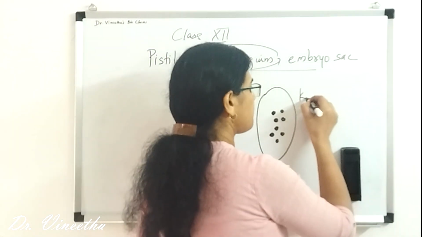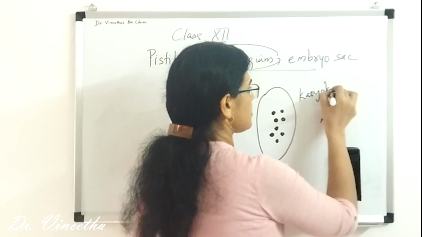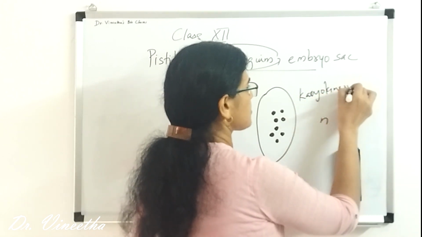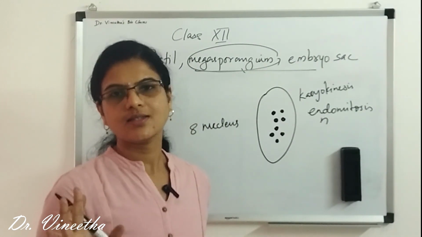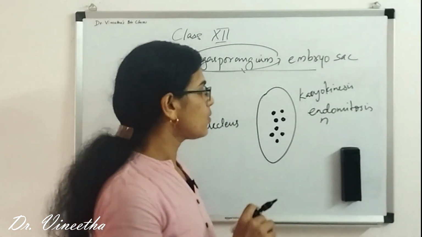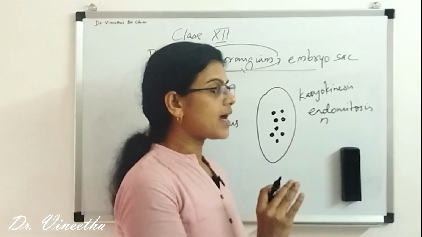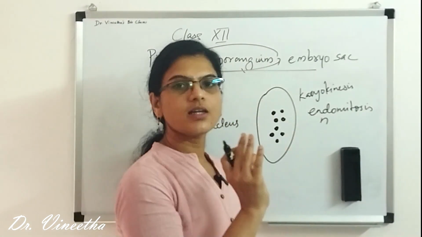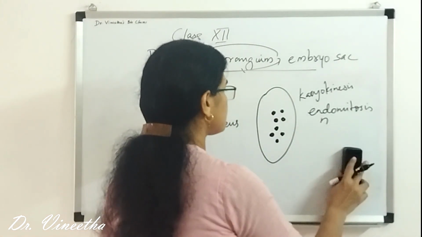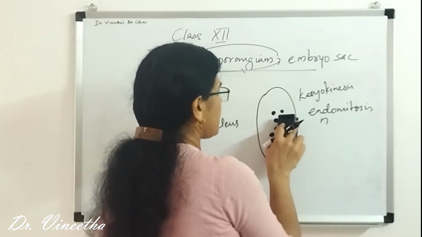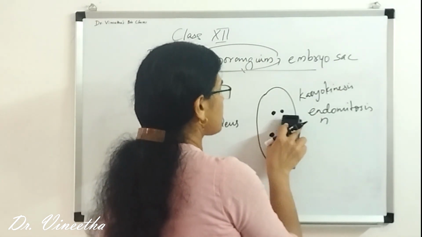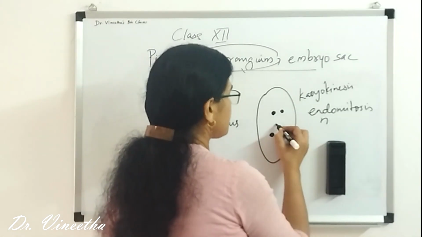Okay, there's karyokinesis and not the cytokinesis. And so now it is an 8 nucleated stage. Okay, now what happens is that 2 nuclei will remain at the center itself.